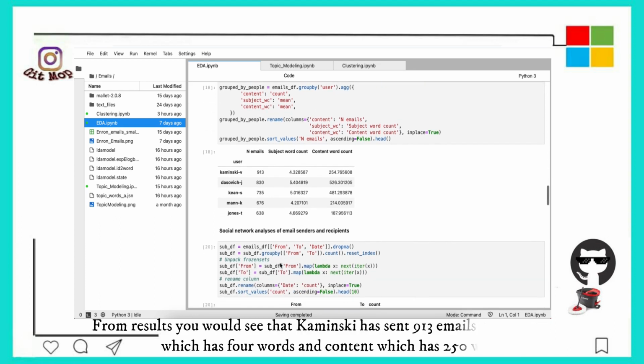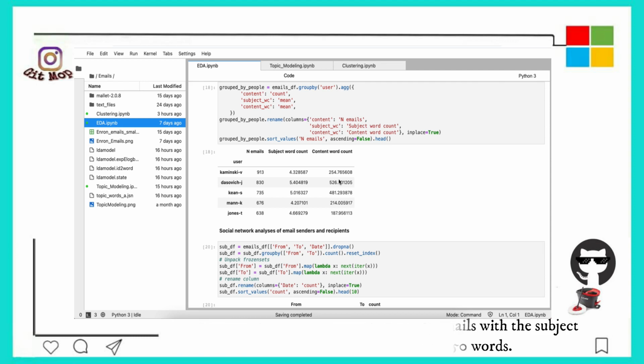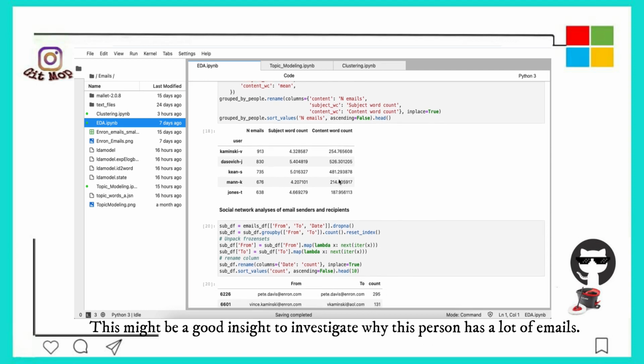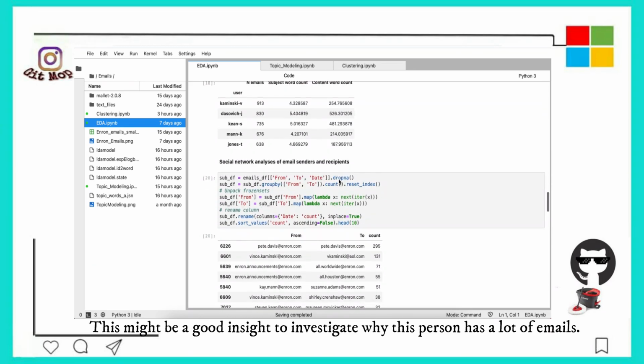From the results, you will see that Kaminsky has sent 913 emails, with a subject that has around 4 words and content that has around 250 words. This might be a good insight to investigate why this person has so many emails.